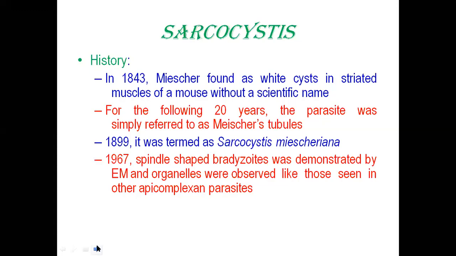Then later on, in 1967, when electron microscopy came, they demonstrated the bradyzoid, and on ultrastructural studies, it was found that there are organelles similar to the other apicomplexan group. So in this light, they came to realize that the parasite is in the apicomplexan group, belonging to the coccidians. Okay, so this is a brief history.